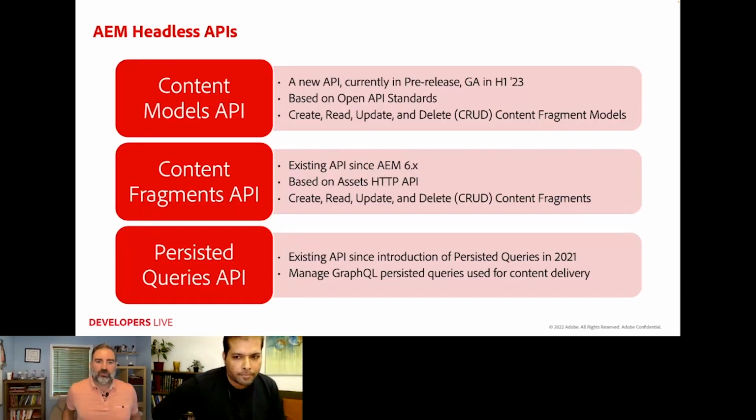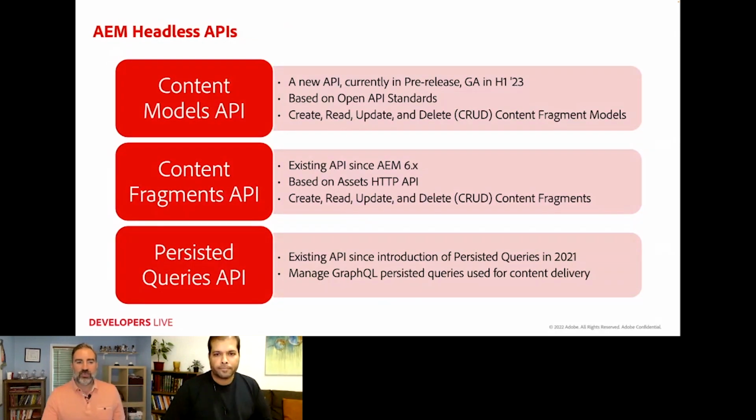So in terms of the headless APIs that AEM makes available, there's three I want to highlight here. The first one is the Content Models API. This is a new API that we've been working on and it's currently in the Cloud Service pre-release channel, and will be GA'd sometime early next year. It's based upon open API standards, and it allows you to do full CRUD operations on content fragment models.